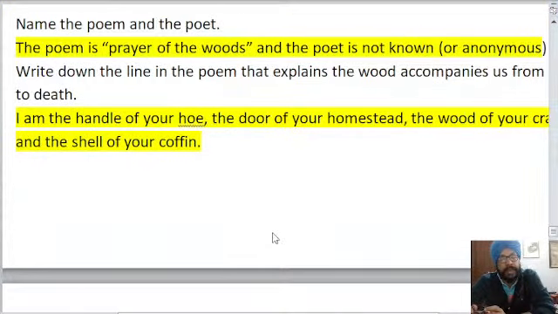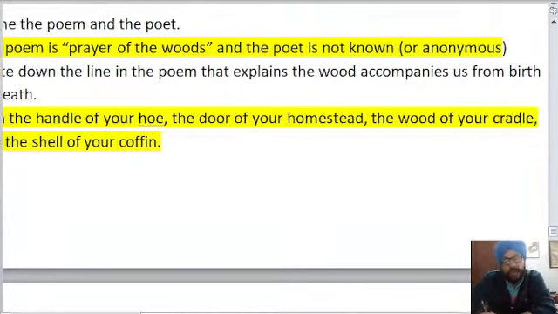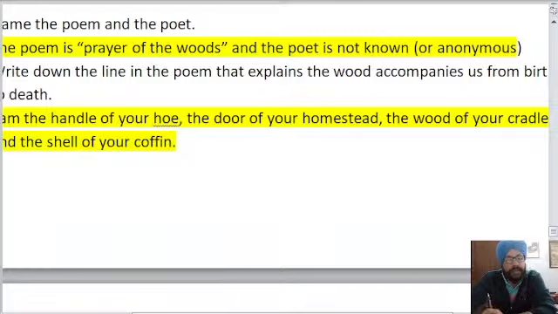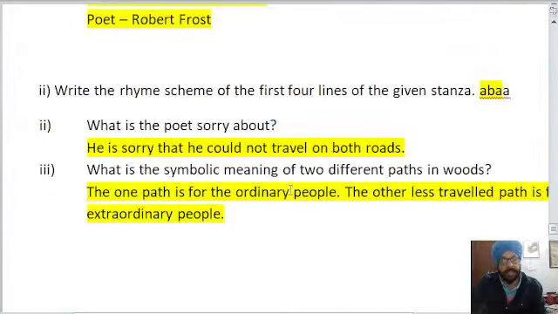Write the line in the poem that explains that the wood accompanies us from birth to death. The line: I am the handle of your hoe, the door of your homestead, the wood of your cradle. The cradle is for small children, the wood of the cradle and the shell of a coffin. Coffin is for death. It tells us that in this line the wood accompanies us from birth to death.